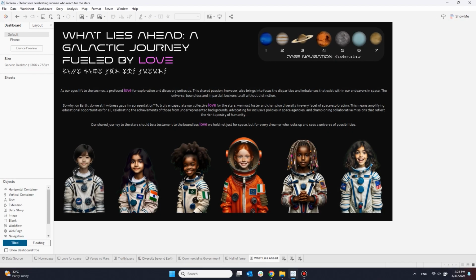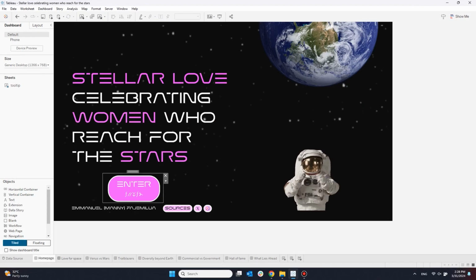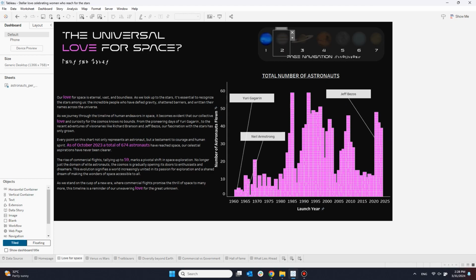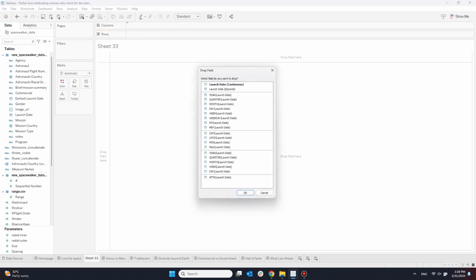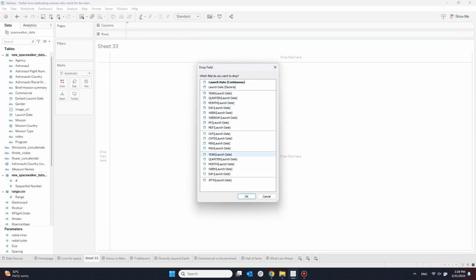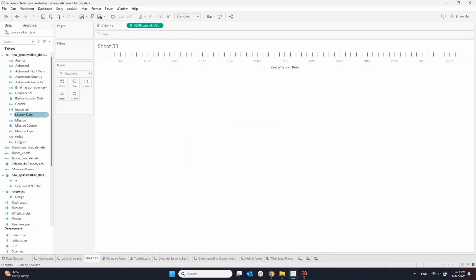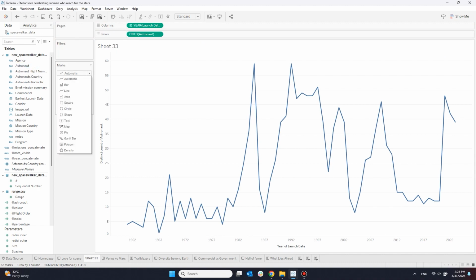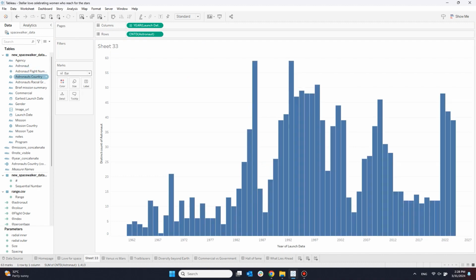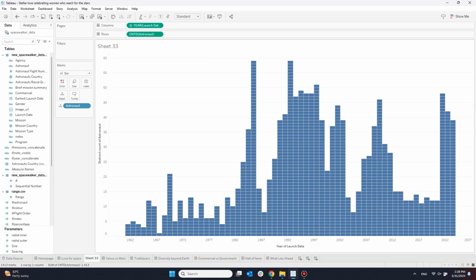One of the dilemmas we face as data visualizers is the humanization of data, which again can be tricky if the data doesn't have the granularity. Here in this Viz of the Day, Manny is celebrating the women who have made a career in space, and it was a nice touch in his bar charts to give each woman a voice of their own. In order to do that, your data needs to be unaggregated, and after you have created your bar charts, you can simply drop the dimensions into the detail mark, in this case, the astronaut's name.